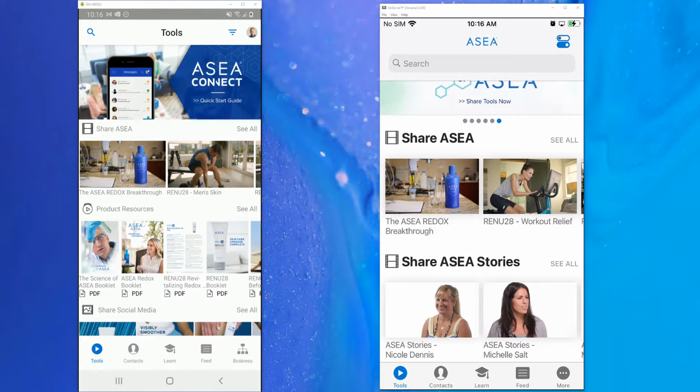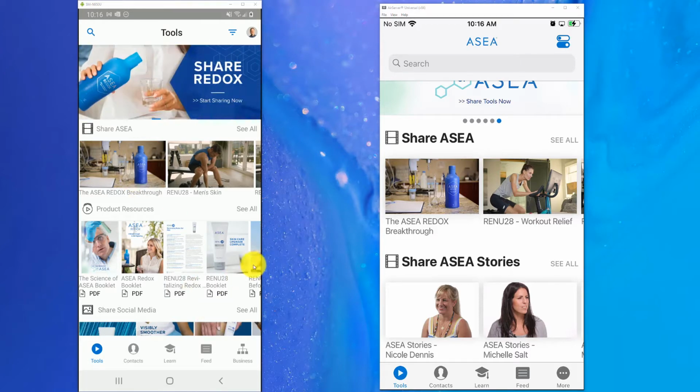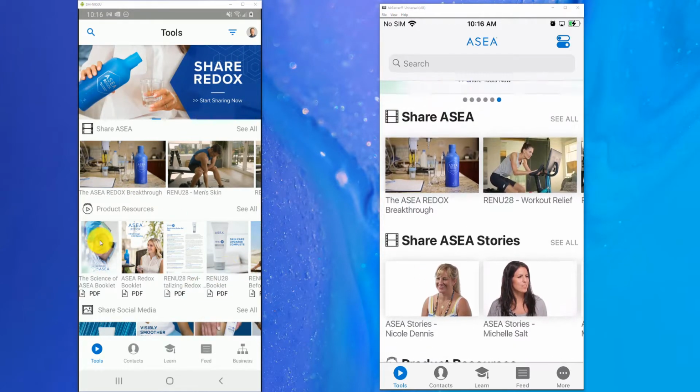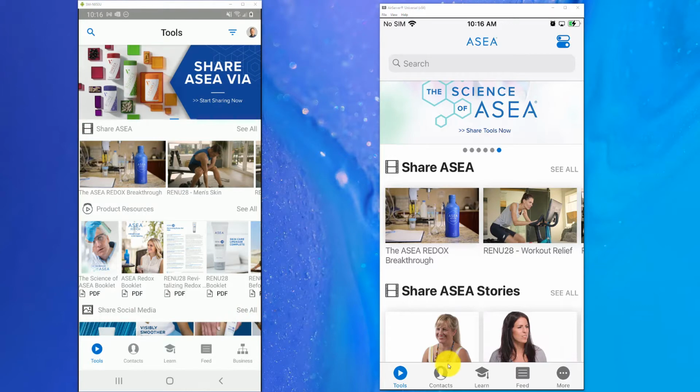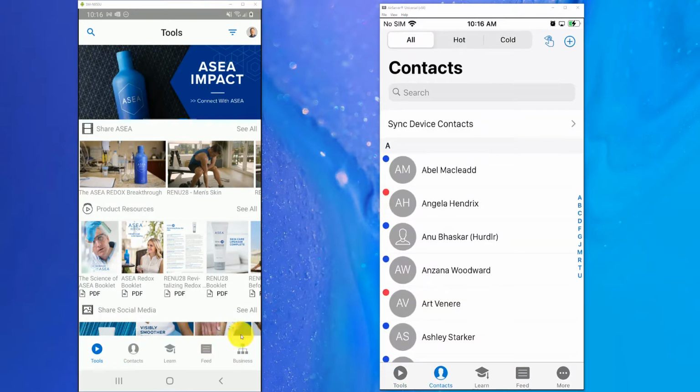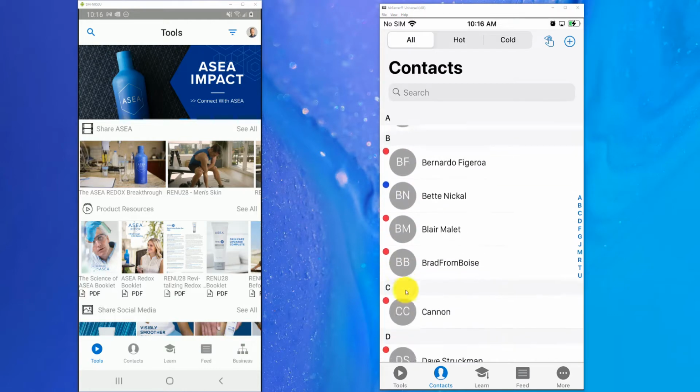Alright, so as we're going through some of these different areas, you saw me go through the settings area. Now let's take a minute and talk about adding your first contact. I'm going to show you that here on the iPhone real fast, because I already have a couple contacts in here with this app.